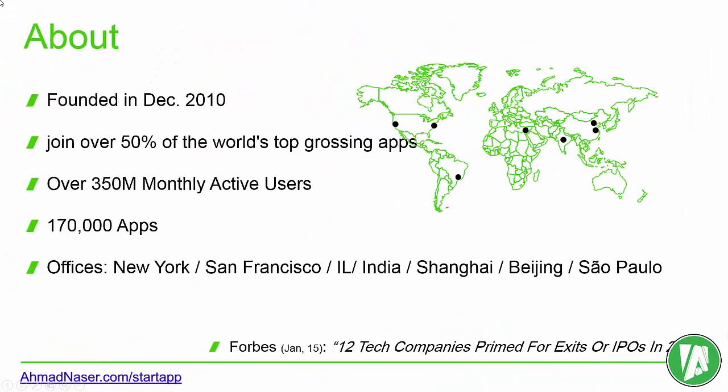So about Startapp, it's founded in December 2010. Startapp today is one of the leaders: 50% of the top world grossing apps are using Startapp. Over 300 million monthly active users. Over 170,000 apps are using the Startapp SDK, and their offices are spread out around the world.